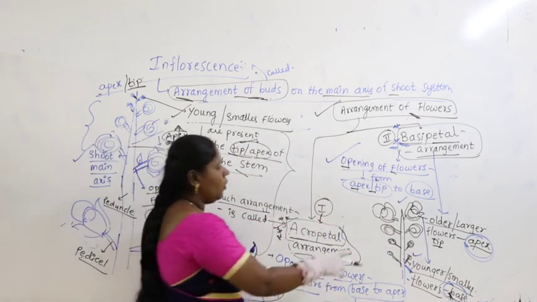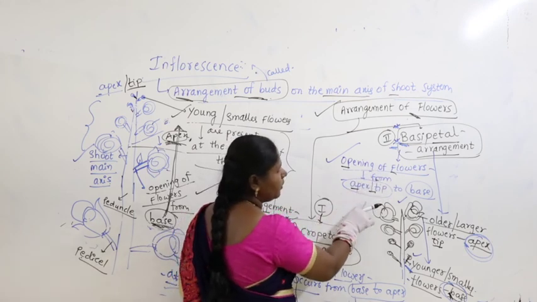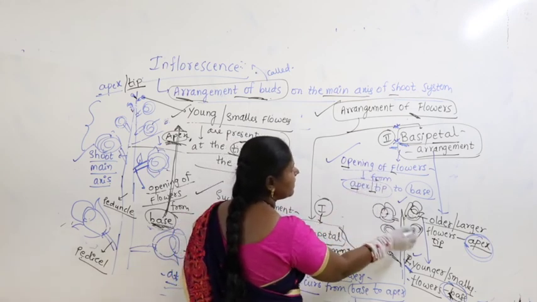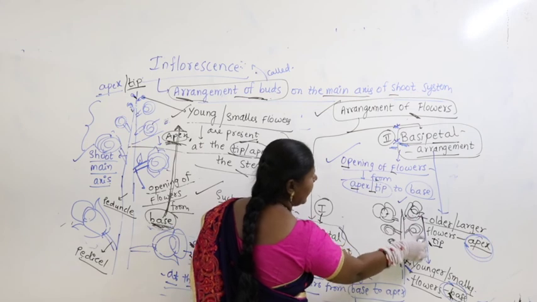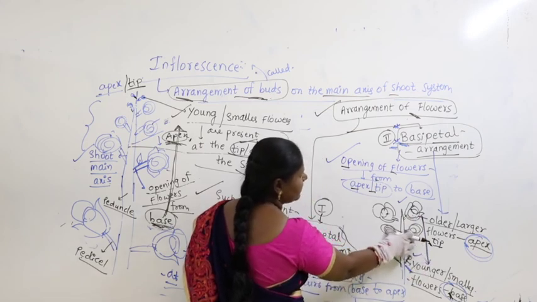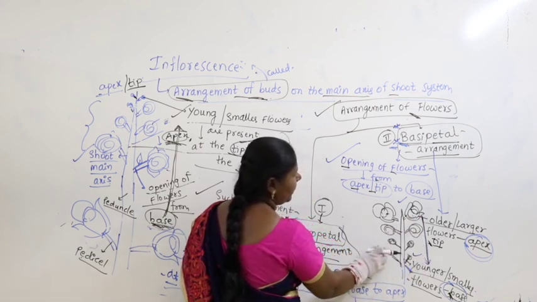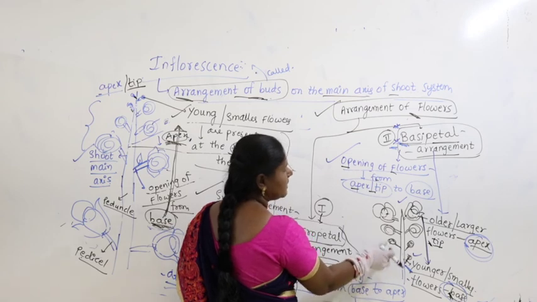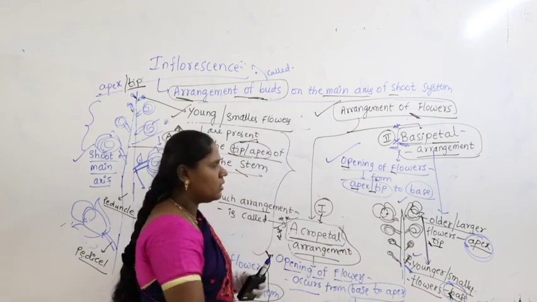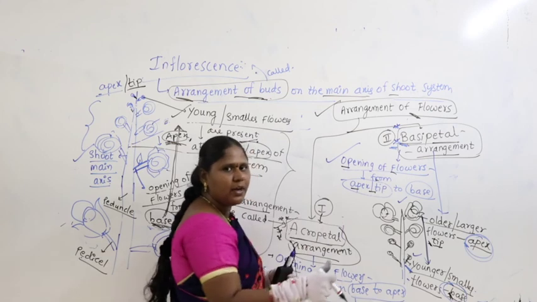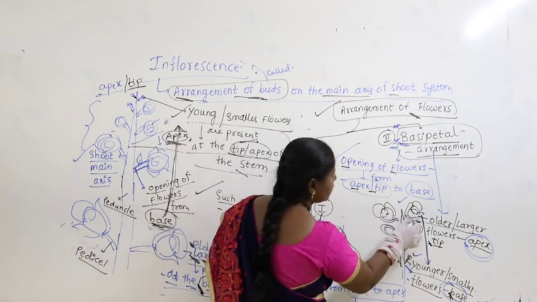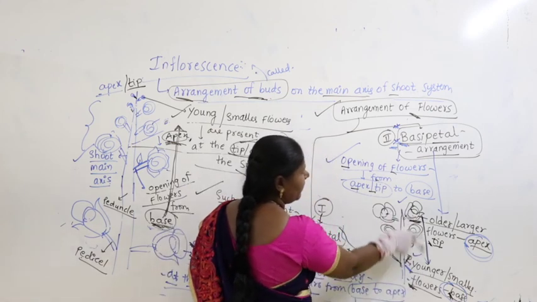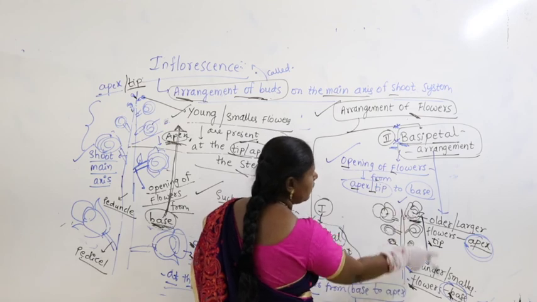So, opening of the flowers happens from where to where? First the older flowers present at the tip open, then the next buds open, and the young buds get opened into flowers. Opening happens from apex to base.